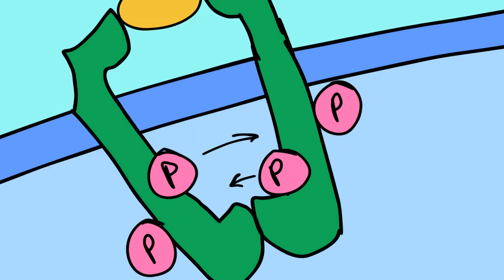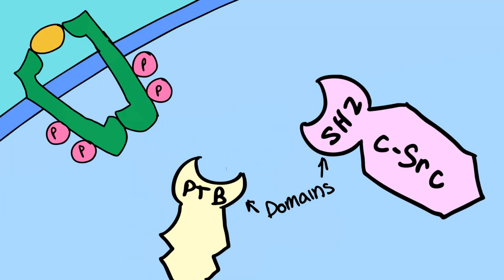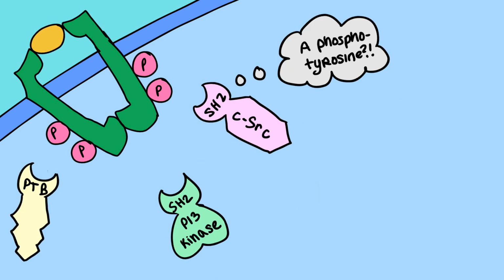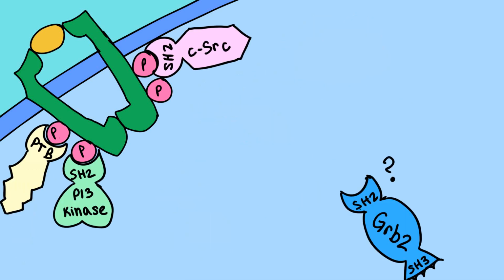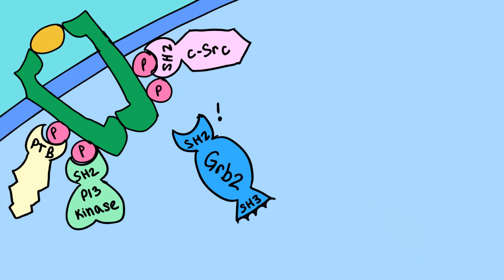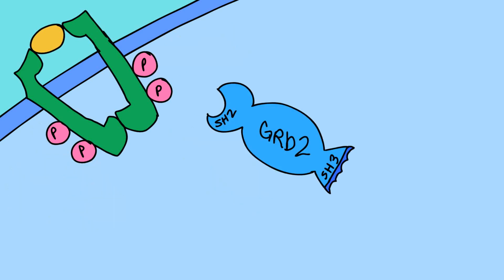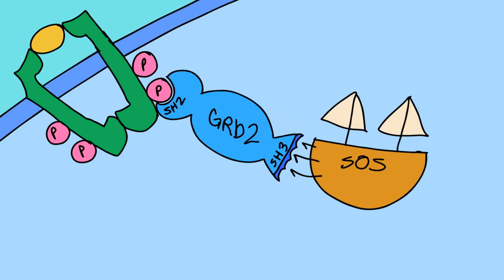to cross-phosphorylate the RTK. Proteins inside the cells have SH2 or PTB domains to recognize and dock onto the phosphorylated RTK. Proteins with SH2 that bind to the RTK include PI3 kinase or CSK. But the one we're looking at is GRB2, which gets onto the phospho-RTK and recruits SOS.